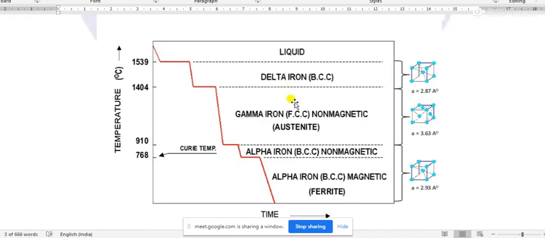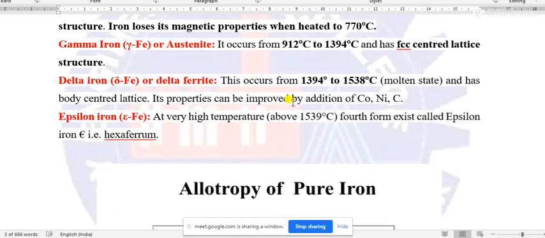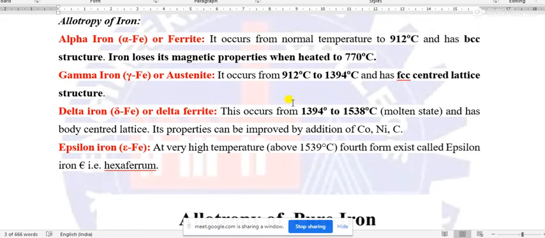Okay. Now, if the temperature keeps increasing, then after 1394 degrees Celsius, the iron will revert back to the same BCC structure but with some modification. That form is called delta iron or delta ferrite. Why ferrite?